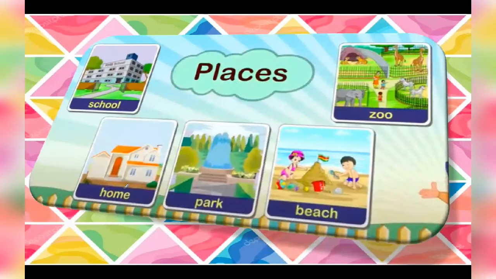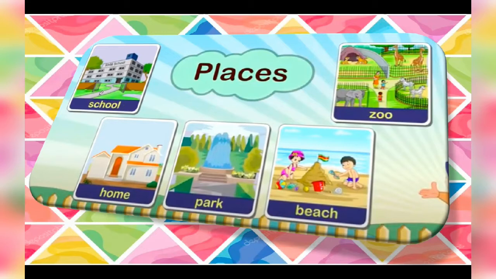Moving further, here we have the example of places: school, home, park, beach, zoo. These all are the names of places, right?